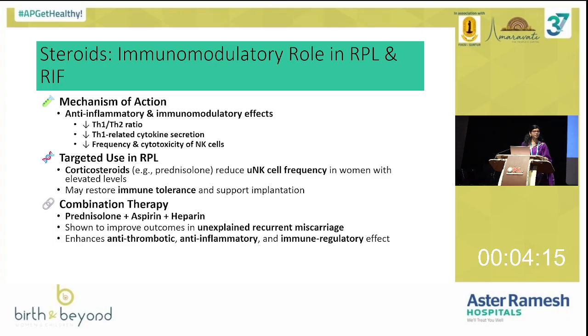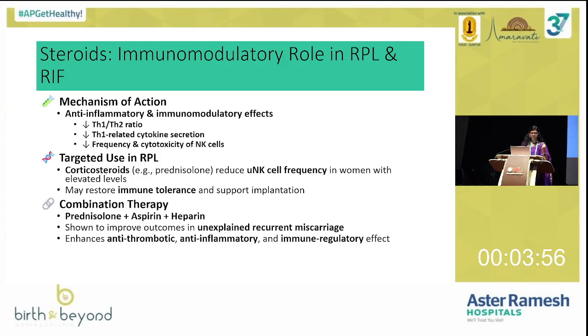As a fertility specialist, we do give steroids as well. So steroids, either prednisolone 5 mg to 10 mg. 10 mg is what we regularly give. So again, which patients should we give steroids? Yes, definitely if there is altered Th1 to Th2 ratio or increased NK cell cytotoxicity, steroid definitely has a role.